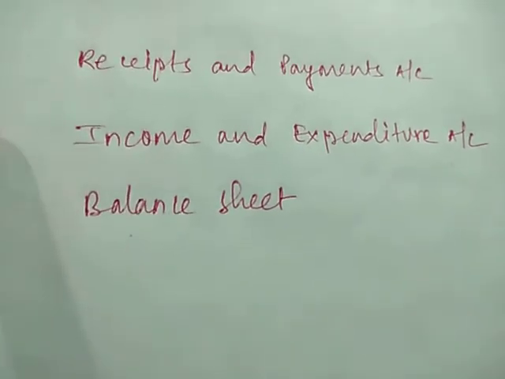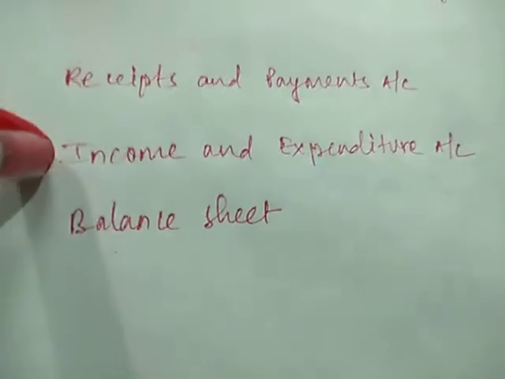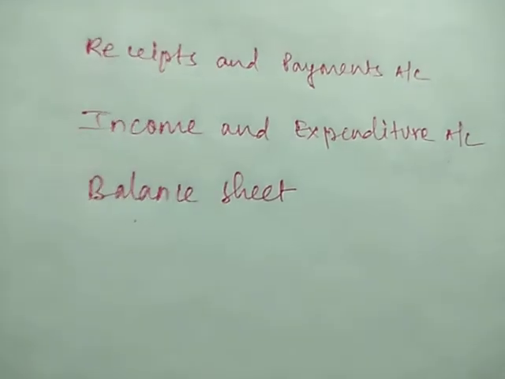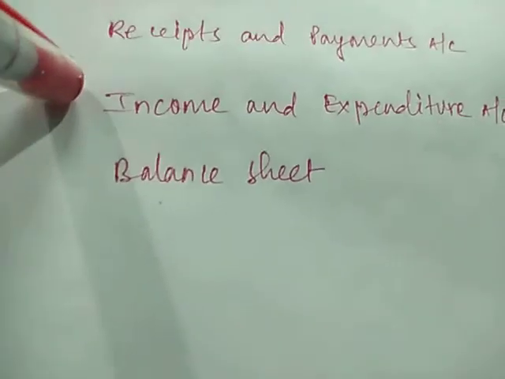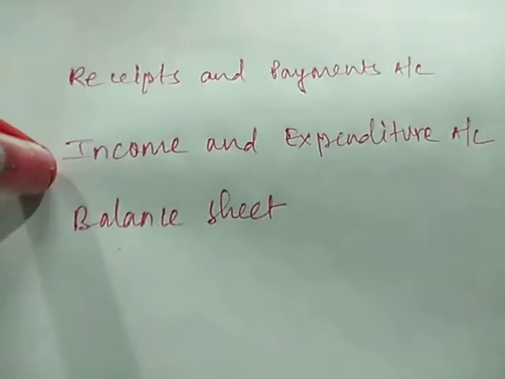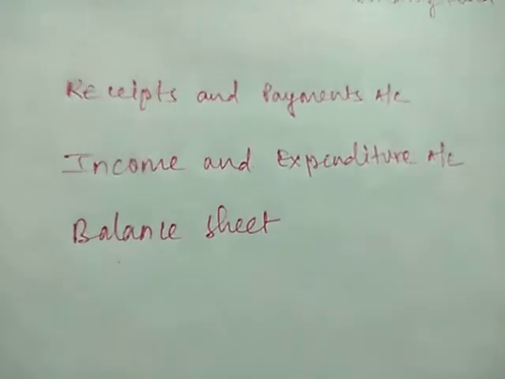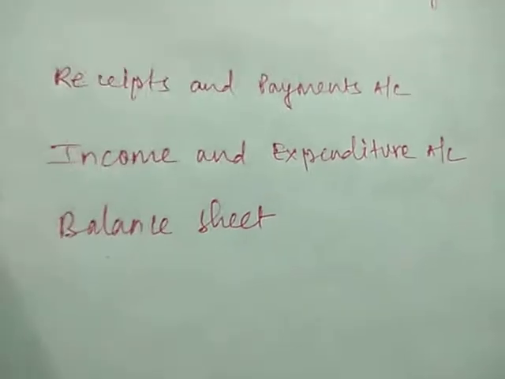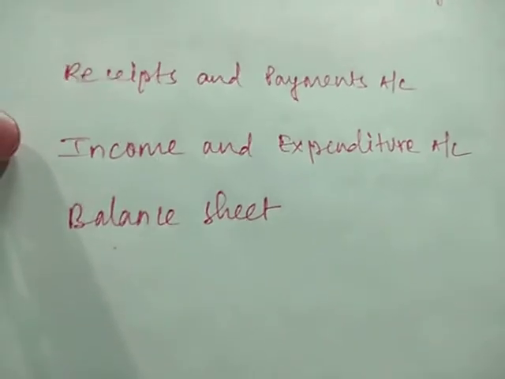Whatever incomes are received during the year will be shown on the credit side, whatever expenditures are incurred will be shown on the debit side, and at the end we get the surplus, the net profit of trading organizations. Similar to the net loss in trading organizations is the deficit in non-profit organizations, or non-trading organizations.